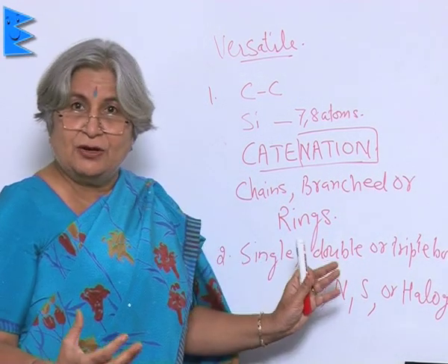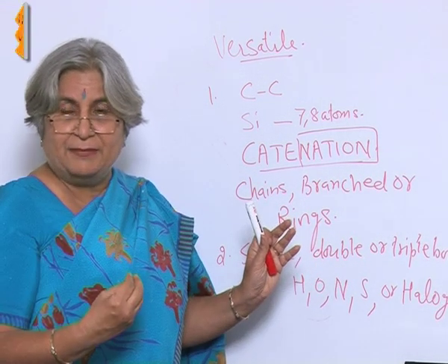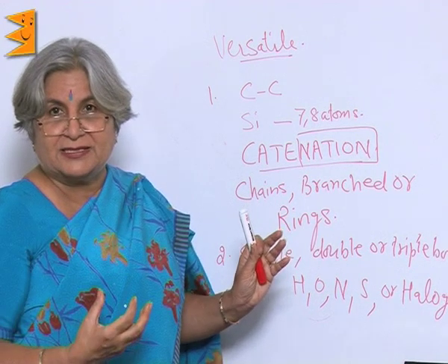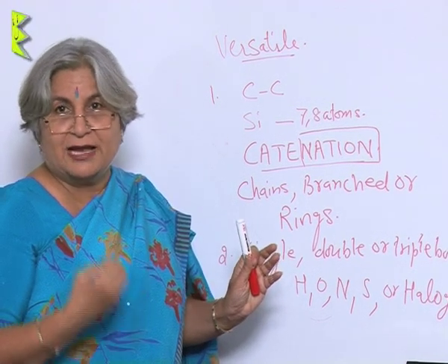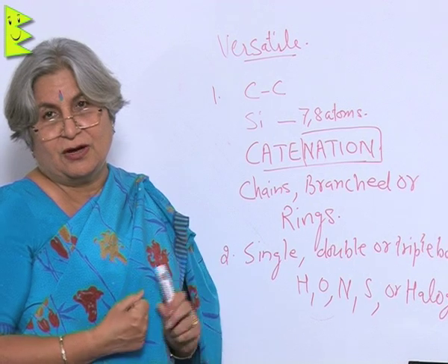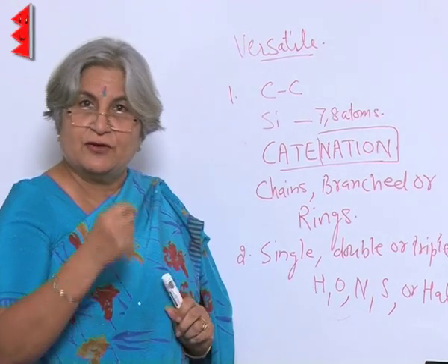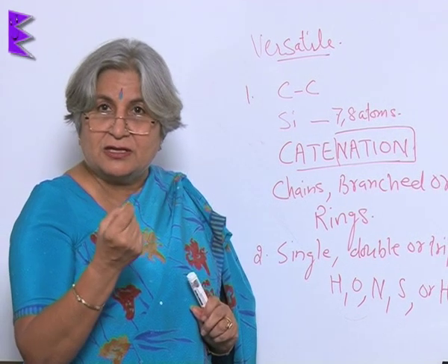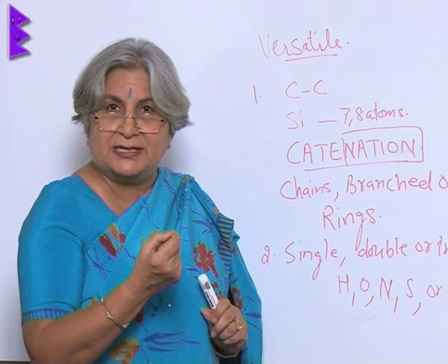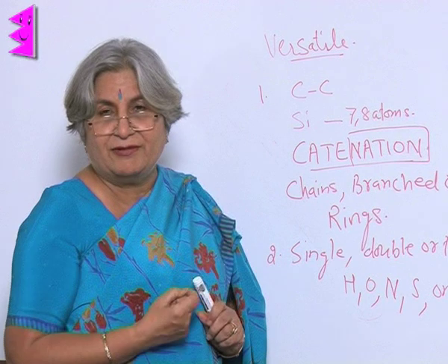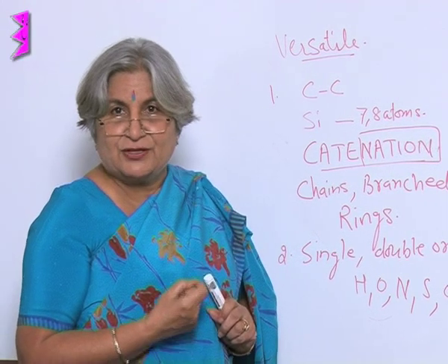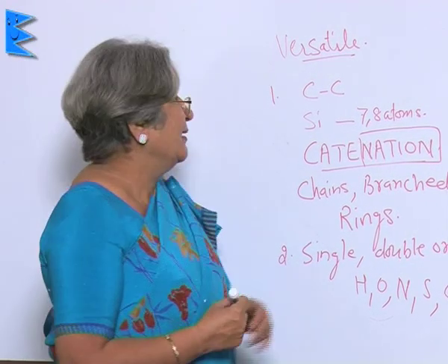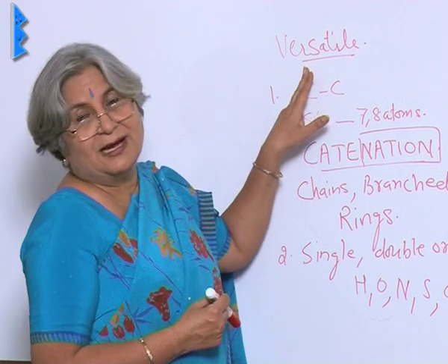So, here also these outside atoms come and bring their own specific properties, like protein has nitrogen or sulfur, along with of course carbon, hydrogen and oxygen, while hydrogen and oxygen along with carbon are present in the fats or the carbohydrates. So, like this we find that carbon is a versatile element.